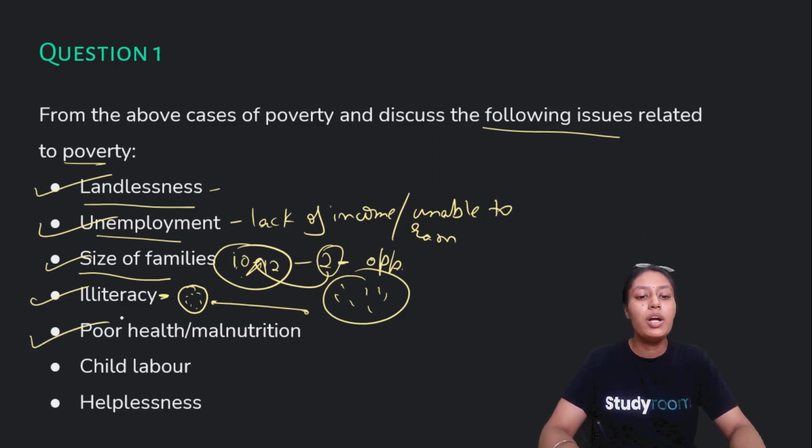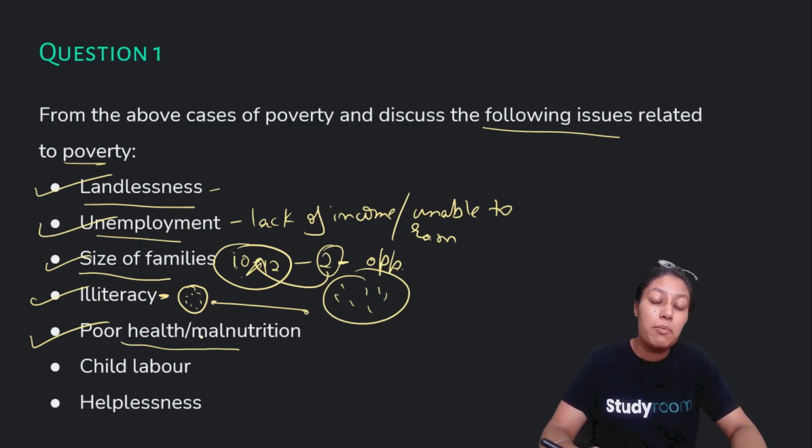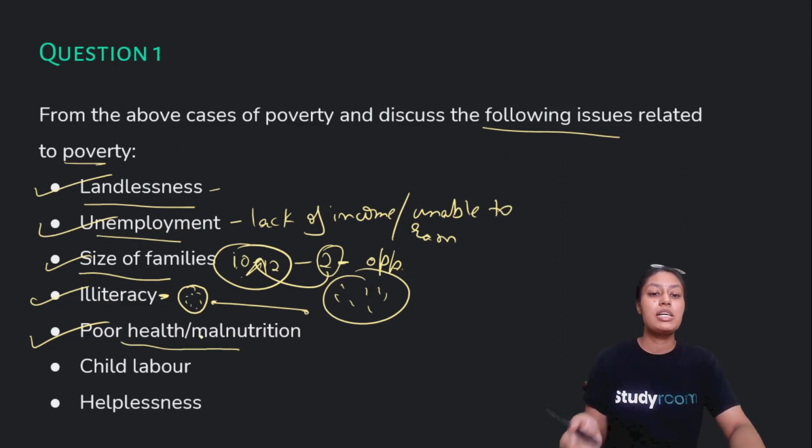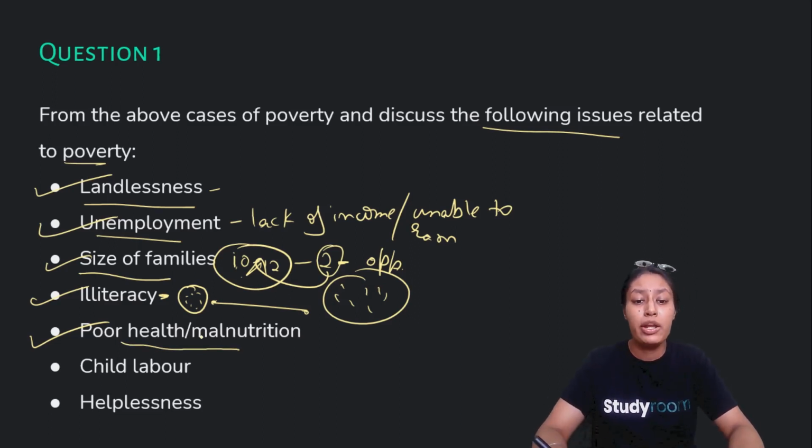Next is poor health and malnutrition. This is interlinked with poverty. If the person is poor, they cannot afford medication or proper nutrition. If the person suffers from malnutrition, it means ultimately that the person is somewhere very poor. So poor health and malnutrition are very important factors.